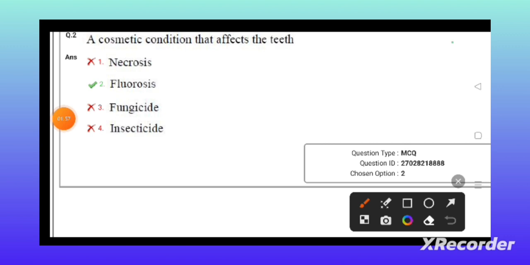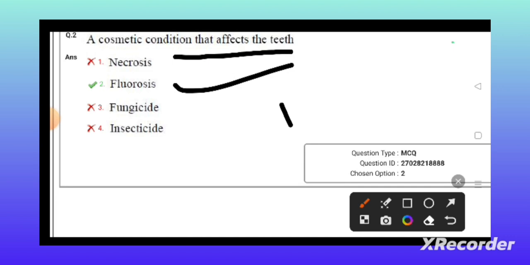The second question: a cosmetic condition that affects the teeth is known as fluorosis. What is fluorosis? Teeth become yellow and brown in color because of fluorosis. It is caused by taking water with fluoride content greater than 1.5 mg per liter.